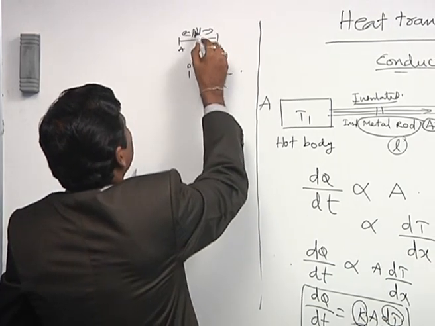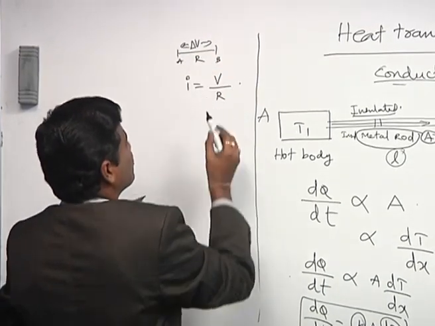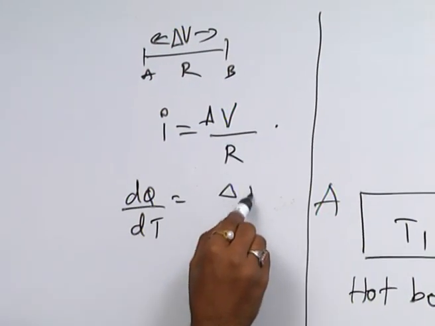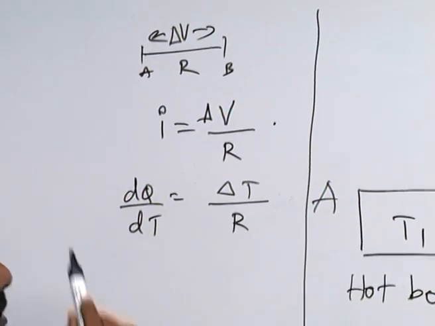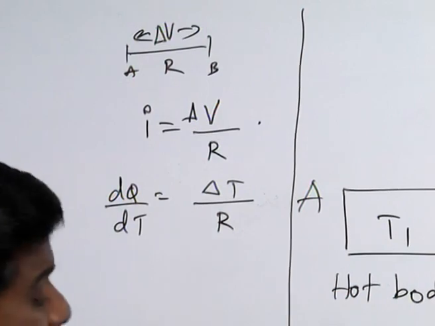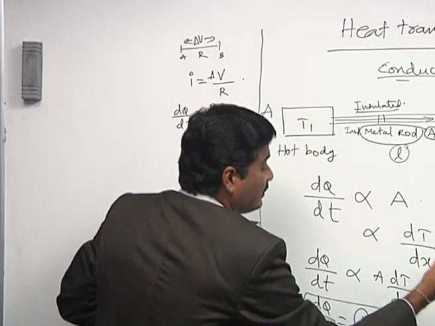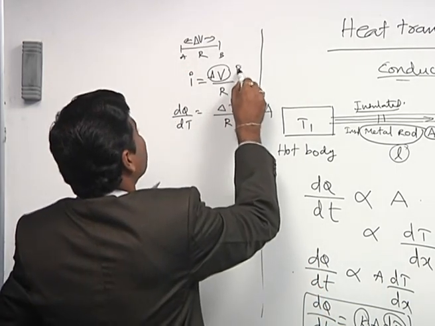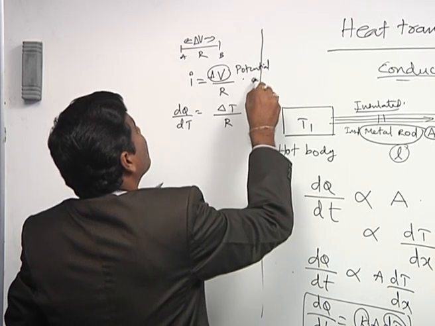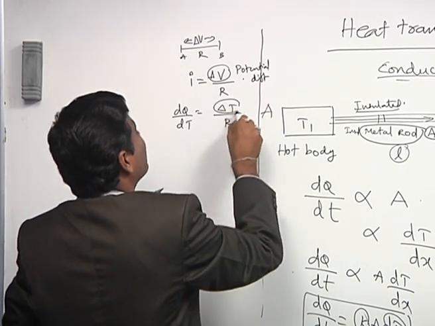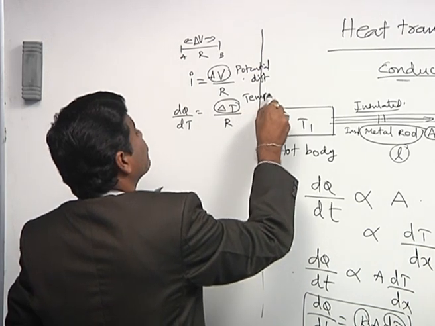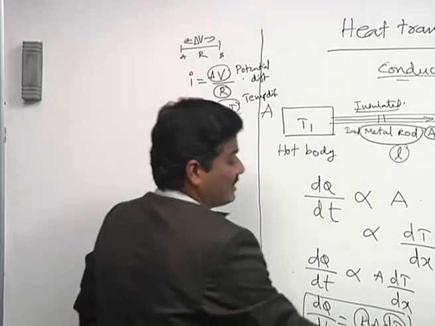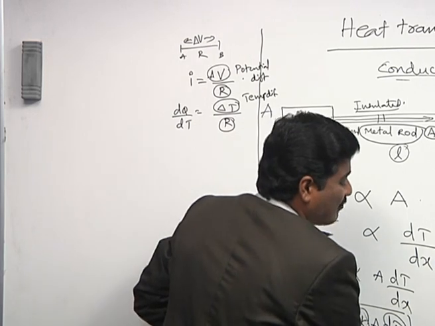See that this is about the delta V, that is the voltage difference. Here dq by dt, what we are writing, is delta T by some constant. It is applicable that this heat current is directly analogous to electrical components. Here we are taking the potential difference, whereas the same analogy in thermodynamics is the temperature difference. This is electrical resistance. This factor, what we are taking, is thermal resistance.